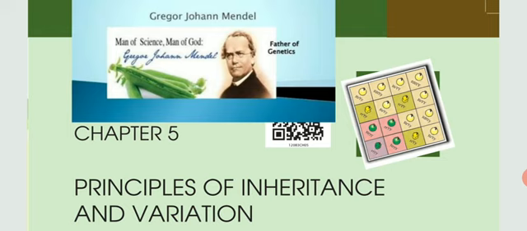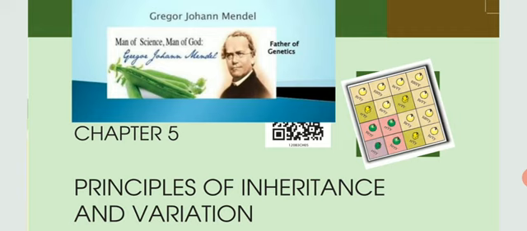We are going to start with chapter number 5, Principles of Inheritance and Variation. This chapter is in continuation with class 10th chapter, Heredity. In that, you have simply studied about Gregor John Mendel, that how he is known as father of genetics, and